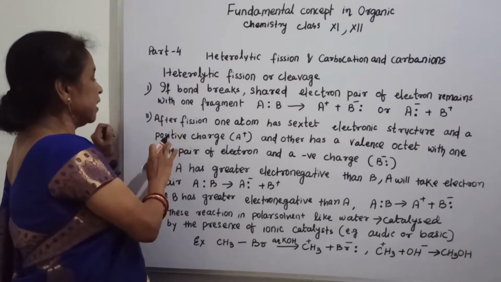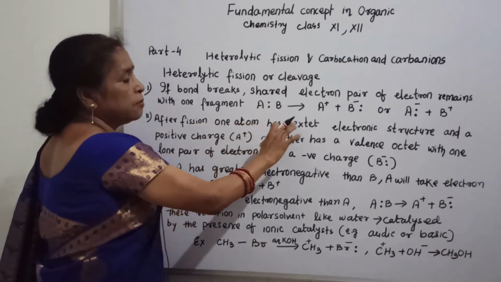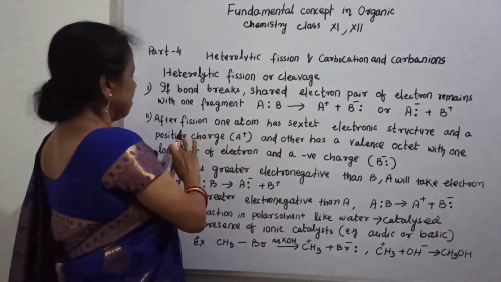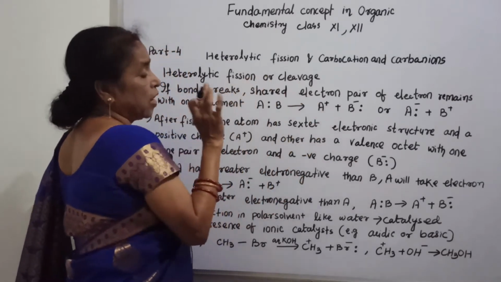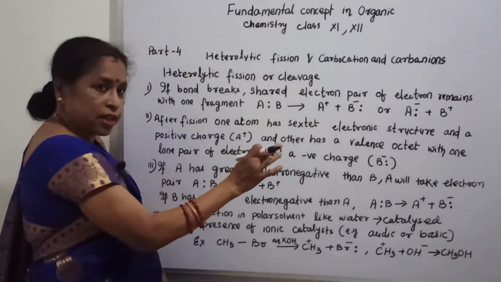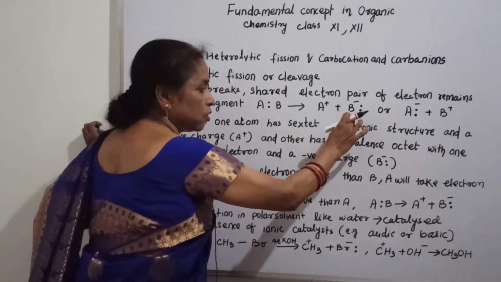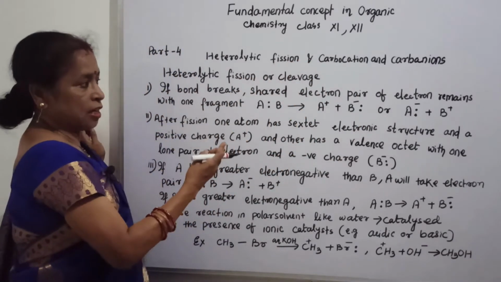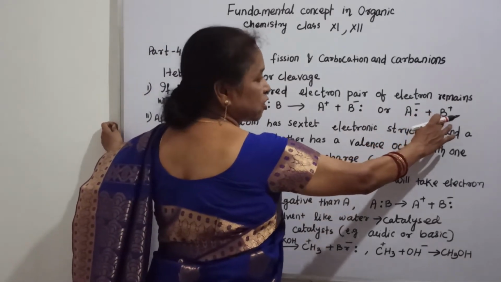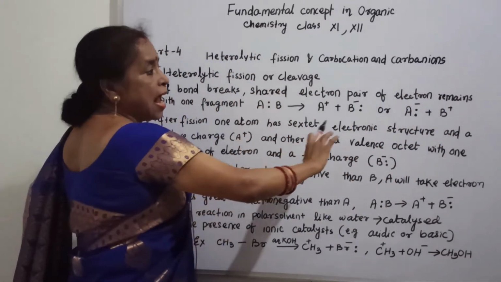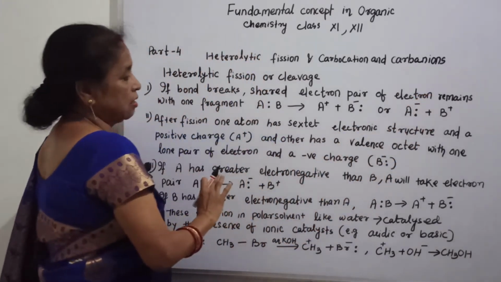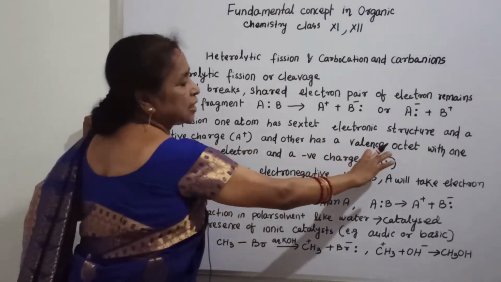So after fission, one atom, A, has a sextet of electrons and a positive charge, A plus, and the other has a valency octet with a lone pair of electrons and a negative charge. Similarly, if I reverse the condition, B has the sextet electron structure with a positive charge, and A has the negative charge with a pair of electrons, so the other has a valency octet.